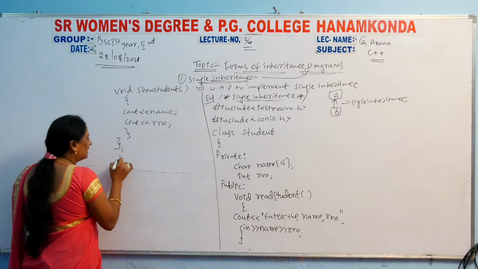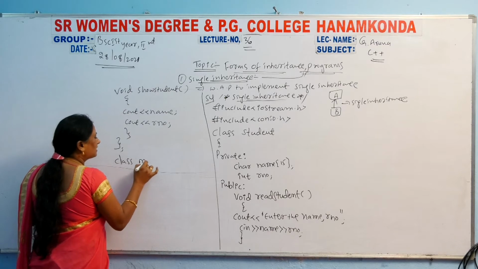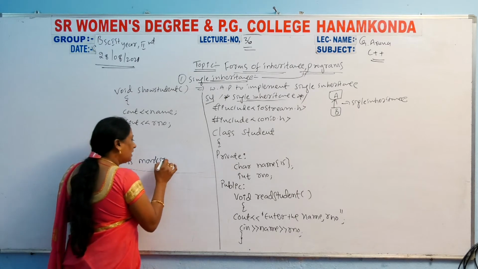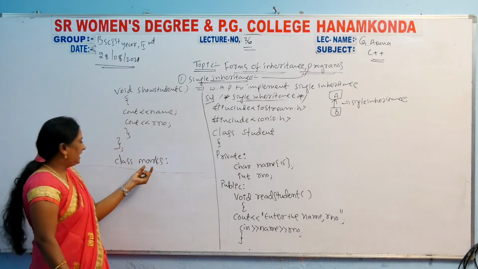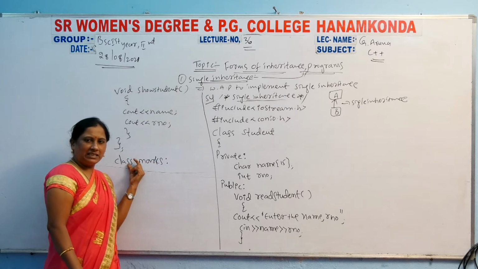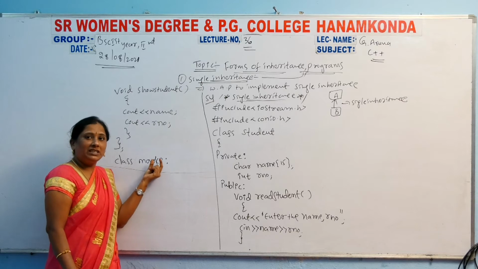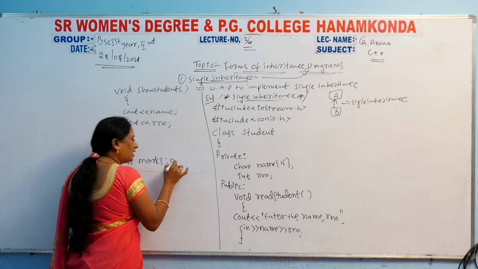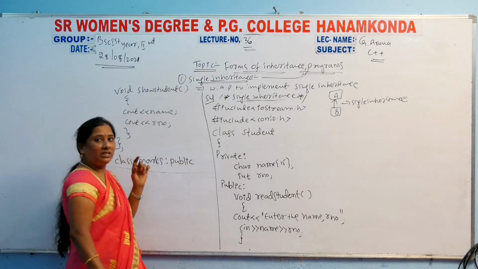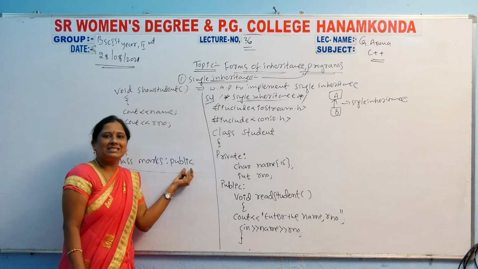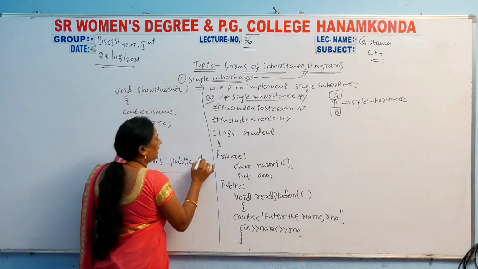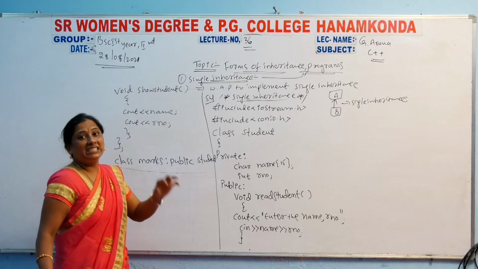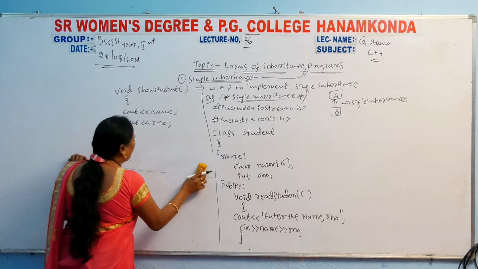So here I declare class marks. After the class keyword, the class name is marks. After the derived class name you have to take the colon symbol, then the access specifier. Yesterday we implemented one program. So here I take a public access specifier and I take student. Student is the base class here.